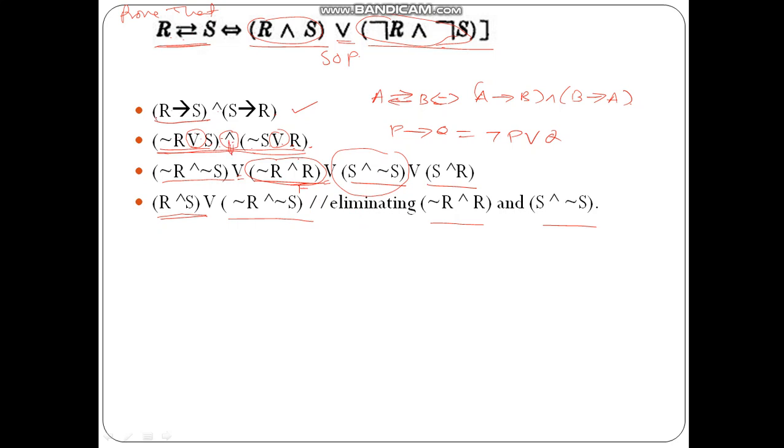We converted biconditional to conditional and conditional to disjunctions, then converted these disjunctions to conjunctions, and wherever the false values were generated, those were eliminated. So I can say that these two formulas are equivalent.